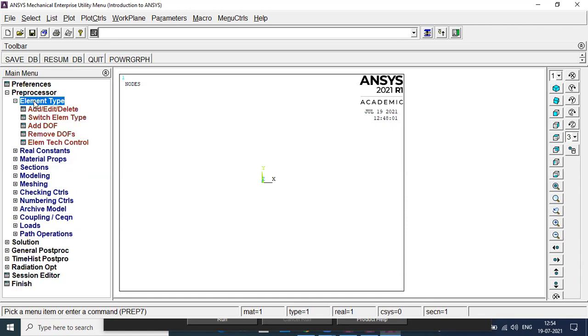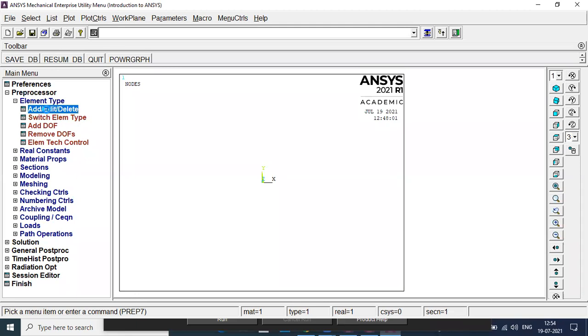First tab, element type. In ANSYS, until and unless you select the elements, your problem will not be solved, because you are entering all the properties for the element only. If you ask where to enter the material value of E, the modulus of elasticity, you are going to enter it only for the element. So this is very important, element.